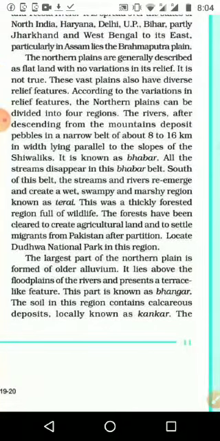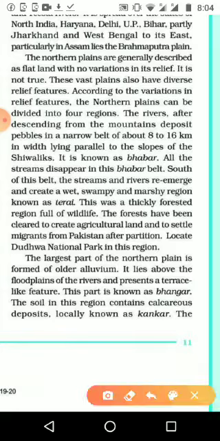Then next, all the streams disappear in this Babar belt, because it is made of pebbles, and all the streams go under that. And south of this belt, the streams and rivers re-emerge. Means the small streams coming from the rivers reach the pebbles, go through under the pebbles, and again when they reach here, they start again as rivers and streams. They re-emerge and create a wet, swampy and marshy region known as Terai.